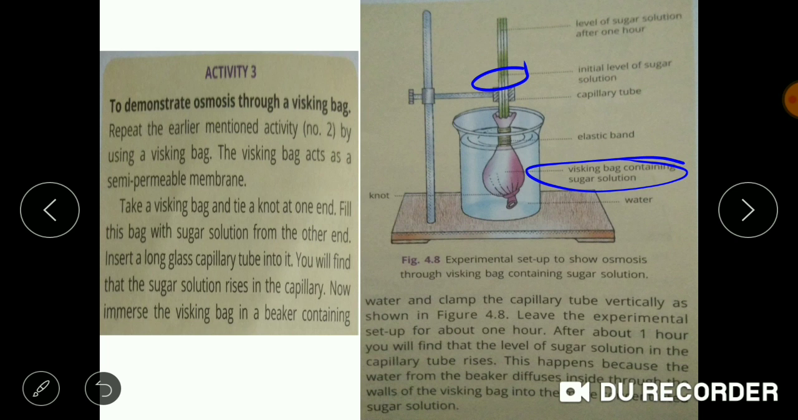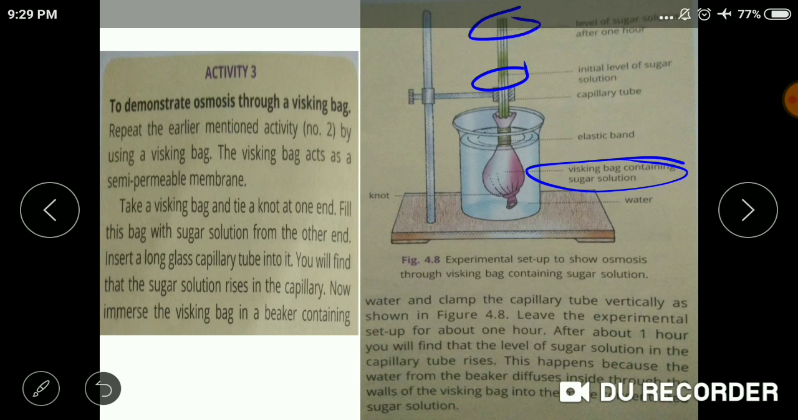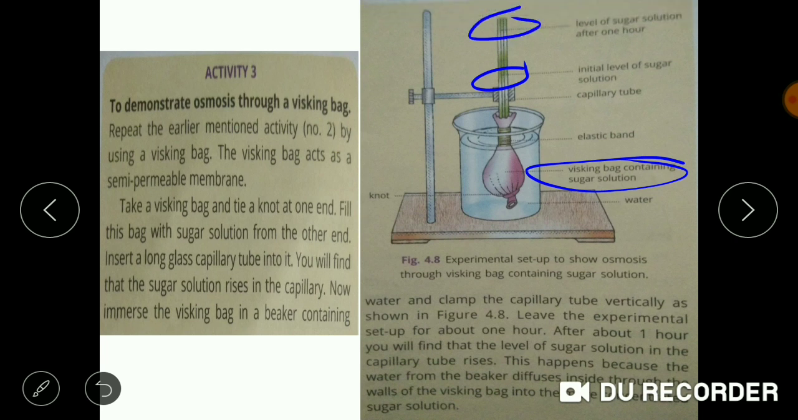When we immerse it in the water in the beaker and leave it for 1 hour, we will see that the level of sugar solution has risen up. So this is the final point where the sugar solution has shown the increase. After 1 hour the sugar solution has risen only because of the process of osmosis, as the movement of water molecules has taken place from higher water concentration to lower water concentration, from dilute solution to more concentrated solution.